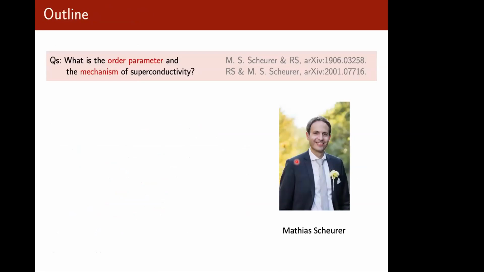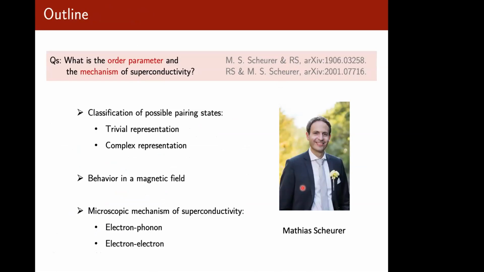So the question that we ask today is, what is the order parameter and the mechanism of superconductivity? And this is a question we explored in these 2 papers. This work was done with Matthias Schroeder. So in this talk, we'll be talking about the classification of possible pairing states in this system. Motivated by the recent experimental signatures of triplet pairing, we'll pay special attention to the triplet channel and possible mixed singlet and triplet phases.